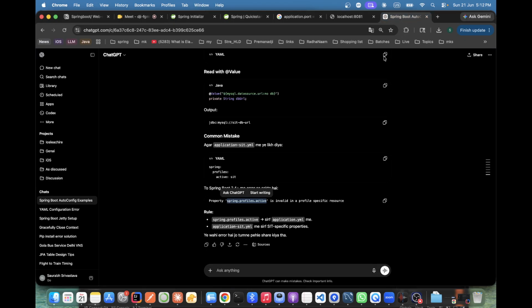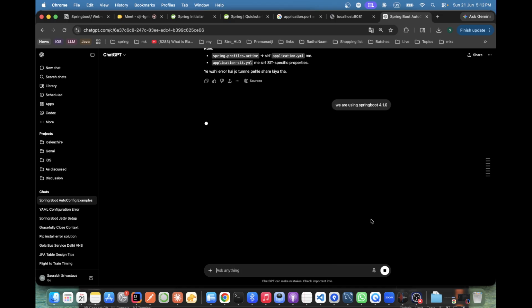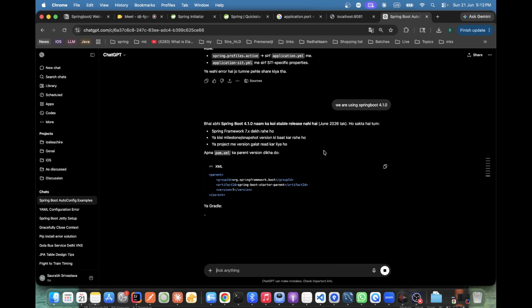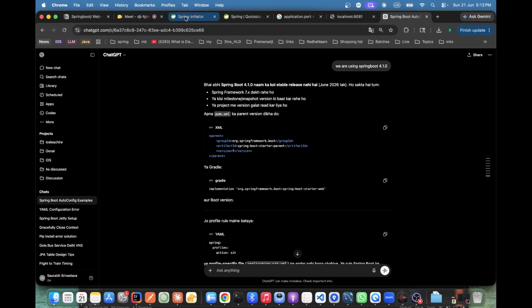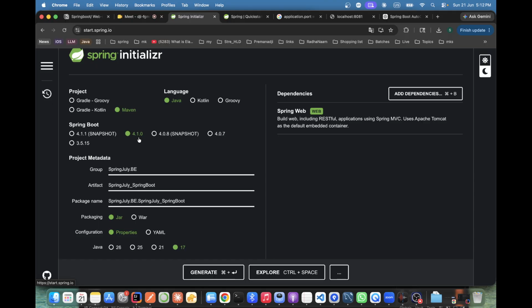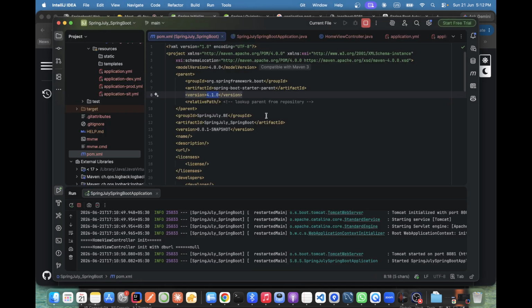It is not a stable release. Which one are we using, man? Stable Spring Boot 4.1.0, this one only we are taking.